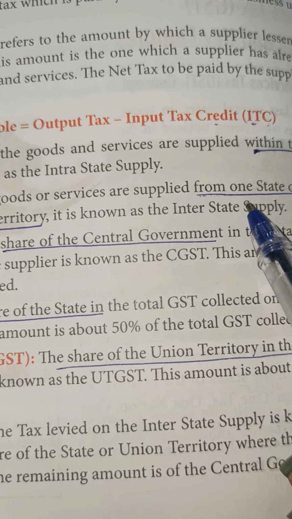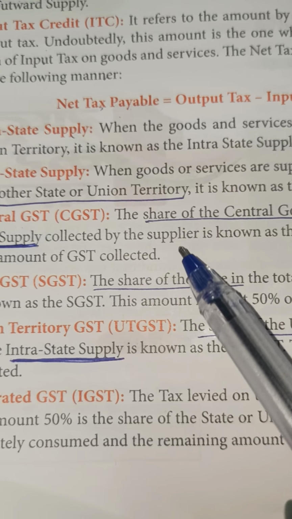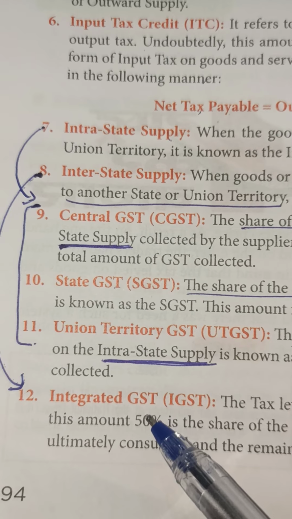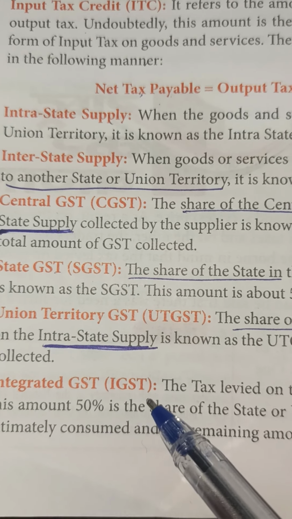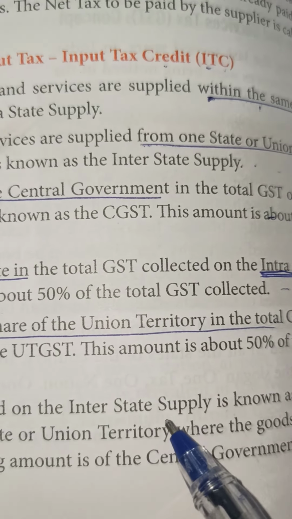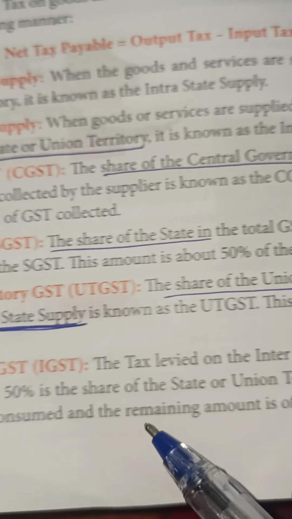So from one state to another state or UT. The tax levied on the interstate supply is called the integrated GST, IGST.